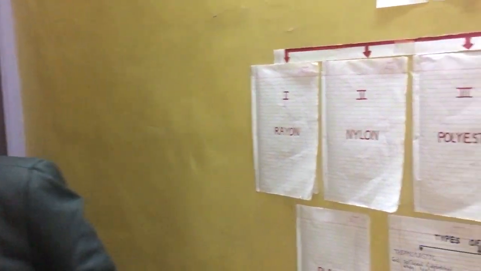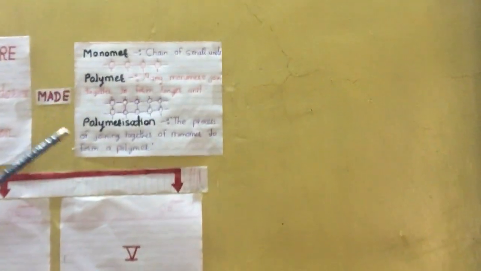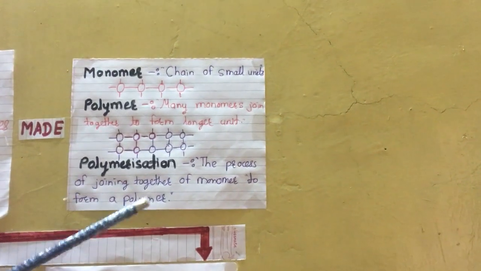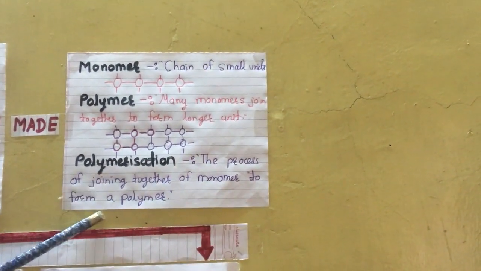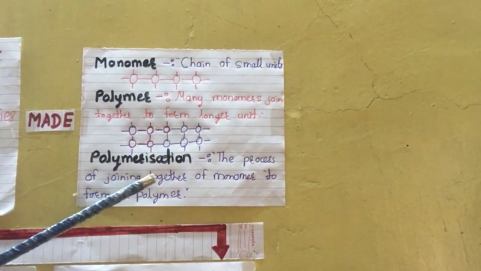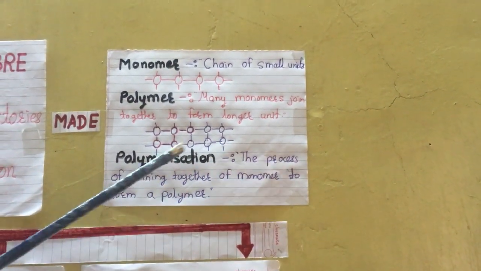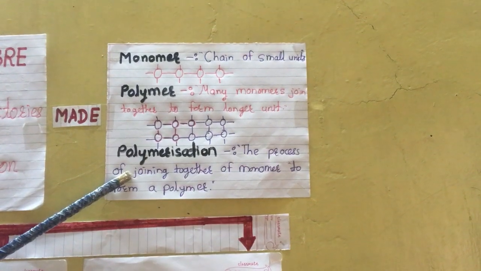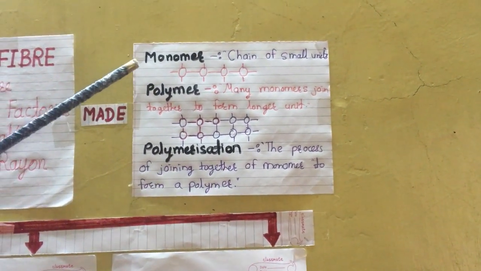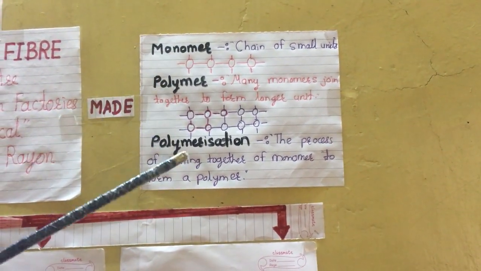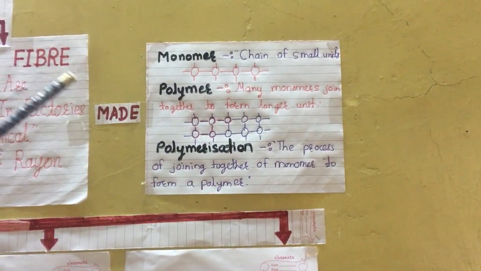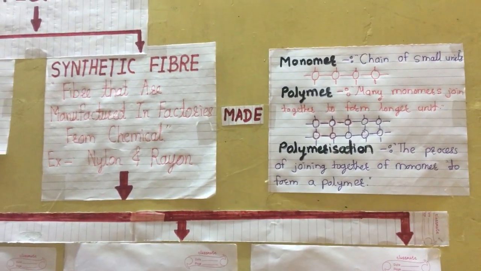And next, what is polymerization? Polymerization means joining the monomers and forming the polymer. This process is called polymerization. So by monomer, polymer and polymerization, synthetic fiber is made.